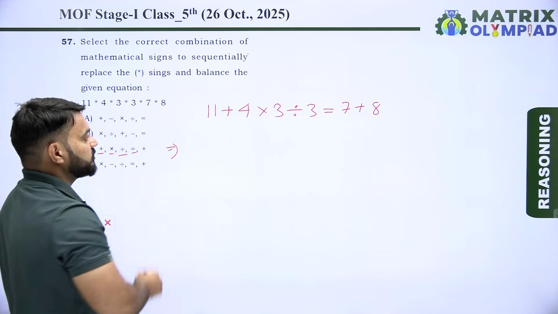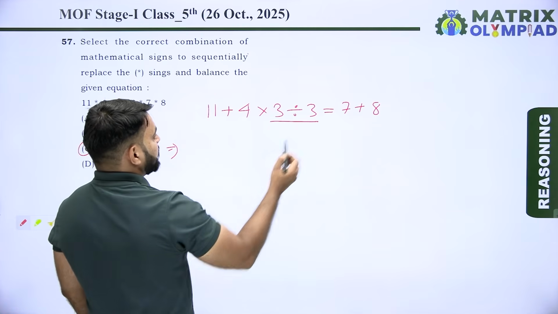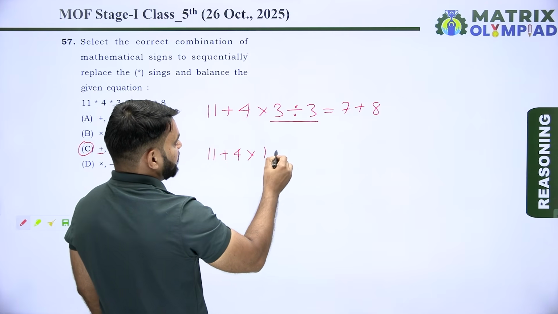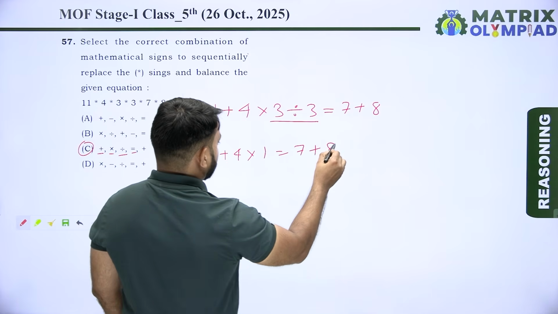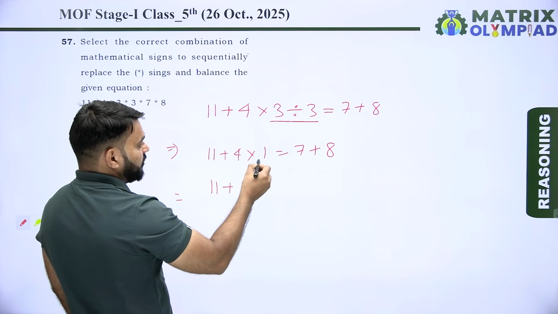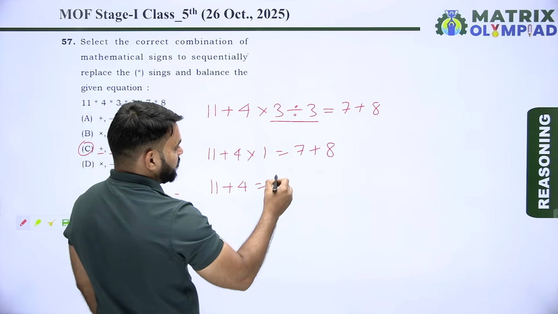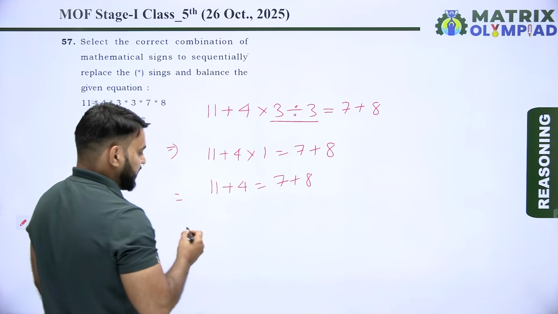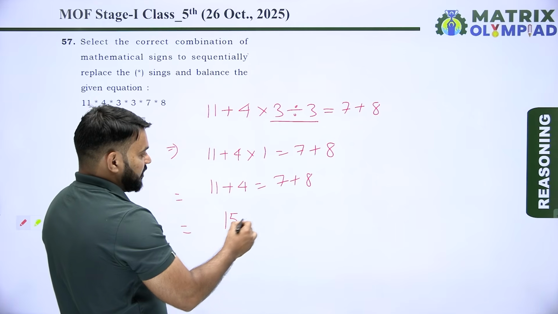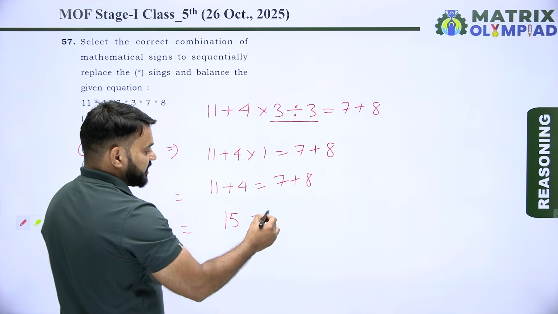Now using BODMAS rule, first divide the numbers. So 11 plus 4 into 3 divided by 3, it means 1 is equal to 7 plus 8. Now multiply the numbers. So 11 plus 4 into 1, it means 4 is equal to 7 plus 8. Now add the numbers. 11 plus 4, it means 15 is equal to 7 plus 8, it means 15.